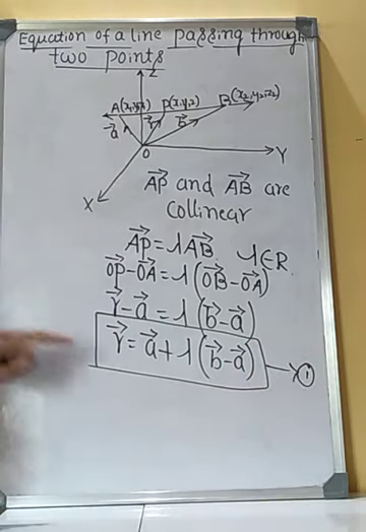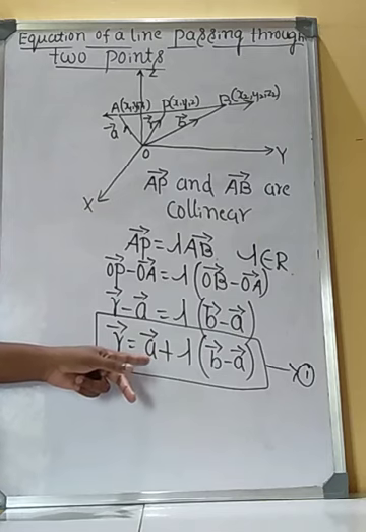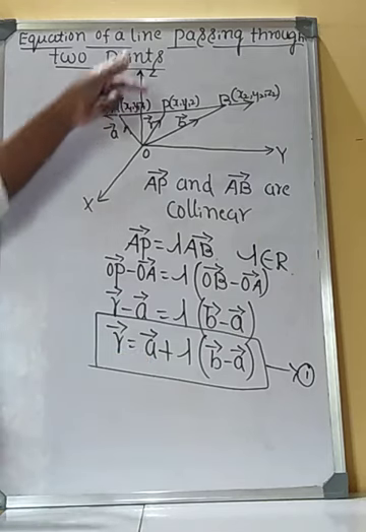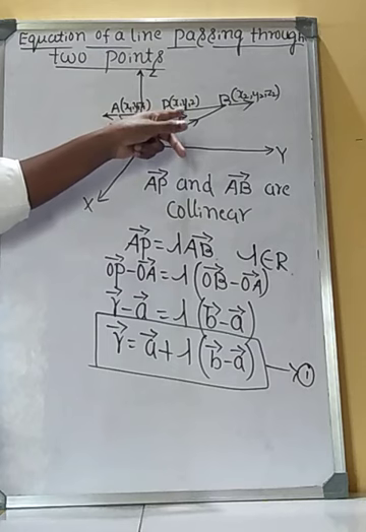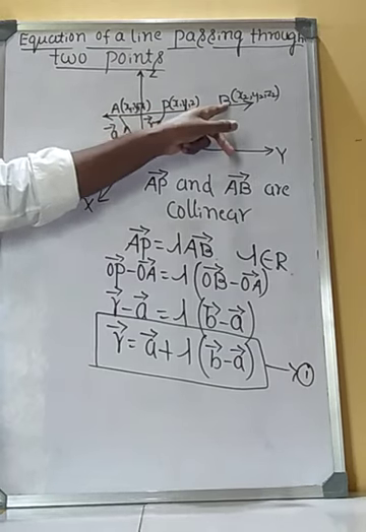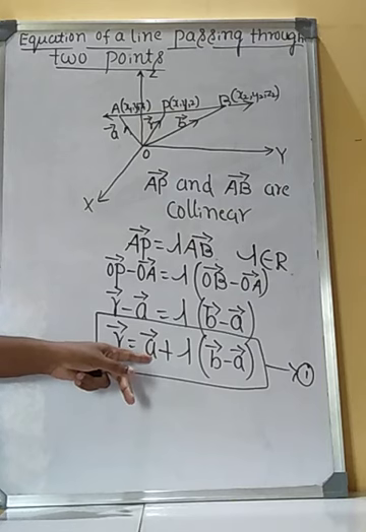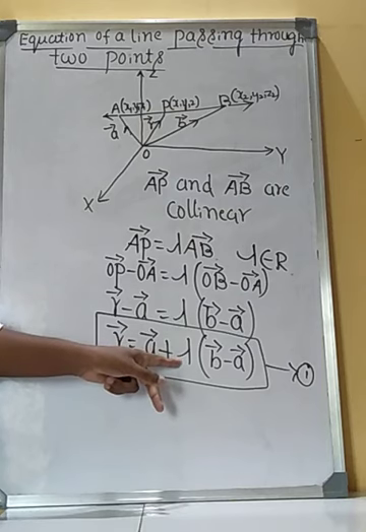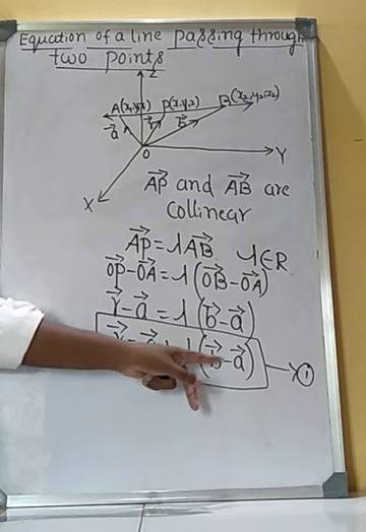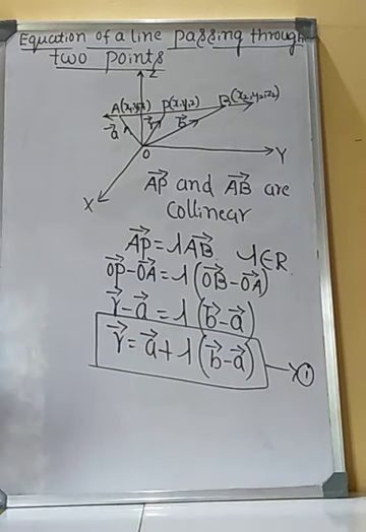Equation 1 is called the vector form of equation of a line passing through 2 points. That means vector R is equal to vector A plus lambda into vector B minus vector A.